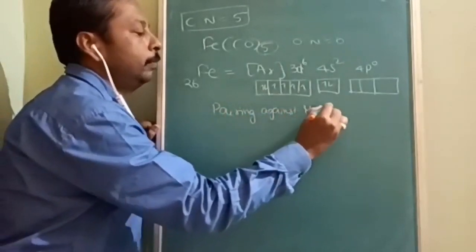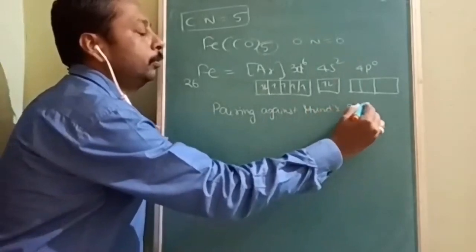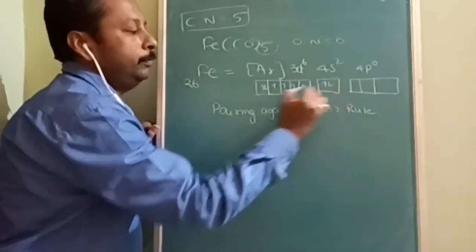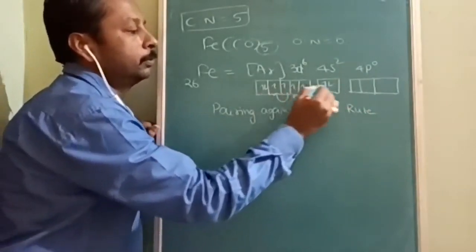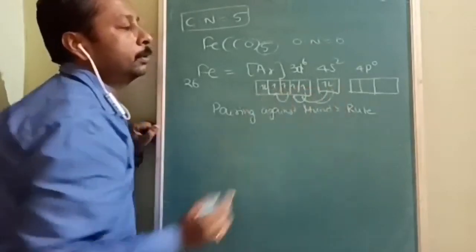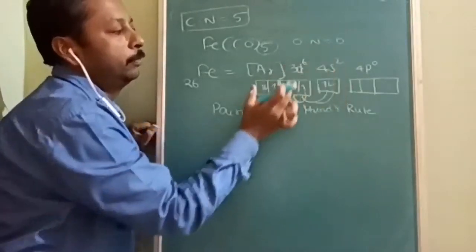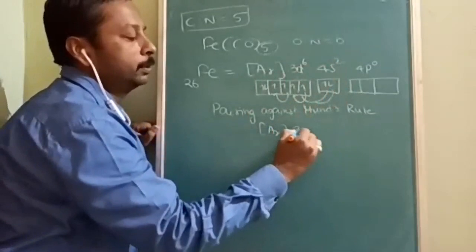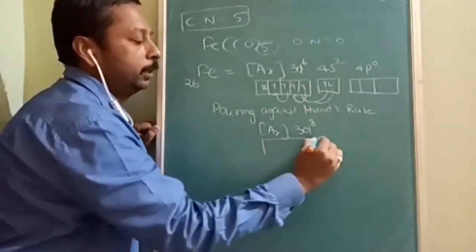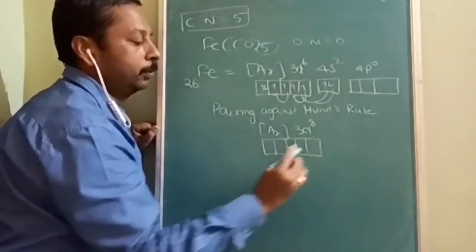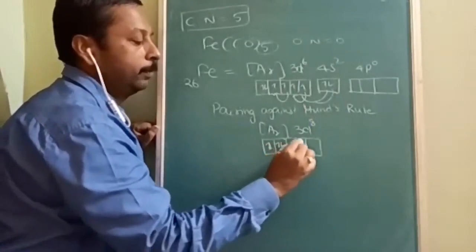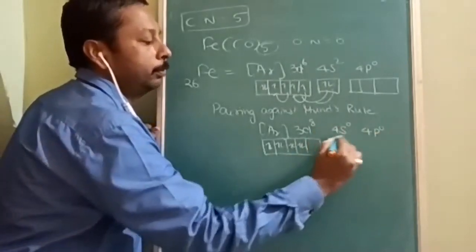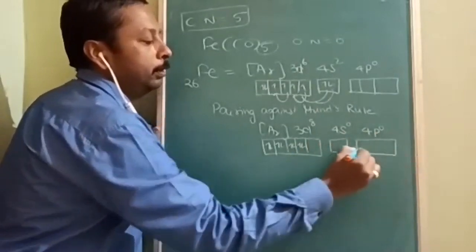When you will do, when you will not do, you will come to know when you go through the spectrochemical series. If this comes here, these two orbitals will be empty. So ultimately one empty orbital will be there, argon, 6 plus 2, that means 3d8. So all 8 electrons will be accommodated like this, and 4s is going to be 0, 4p is also going to be 0. Are you able to understand now?